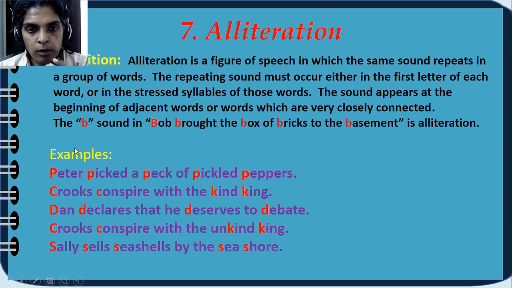Peter picked a peck of pickled peppers. Crooks conspire. See here, even the letters are different. It is K here and it is C, but sound is what is important. Sound is what makes it alliteration.